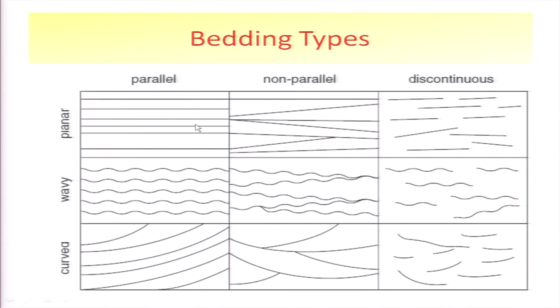or it could be just a non-parallel one, or it could be just discontinuous. This is a sketch diagram showing how the beds will look if they are non-parallel, if they are discontinuous, if they are parallel. They can also be wavy like this, and they can also be curved, and a combination of parallel and curved and discontinuous. So, bedding types could be of different types depending upon how they look.